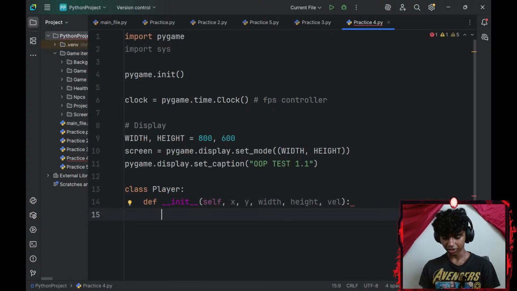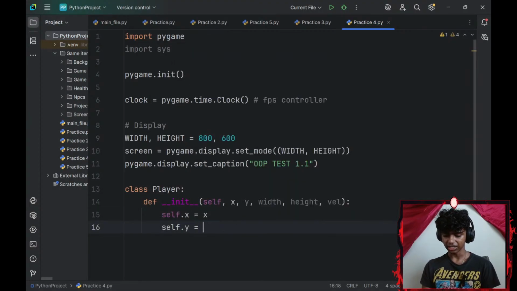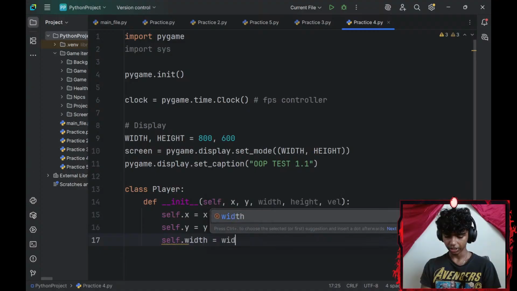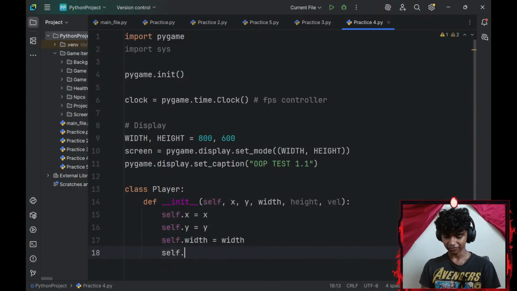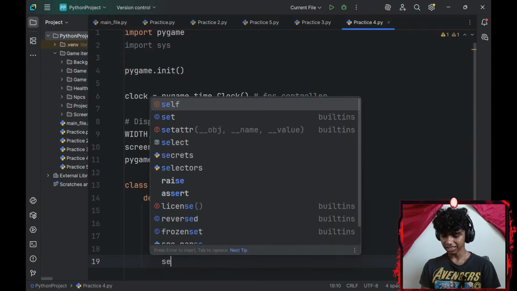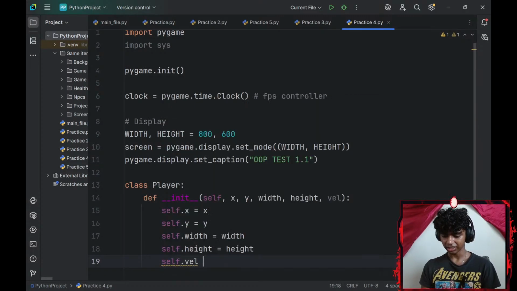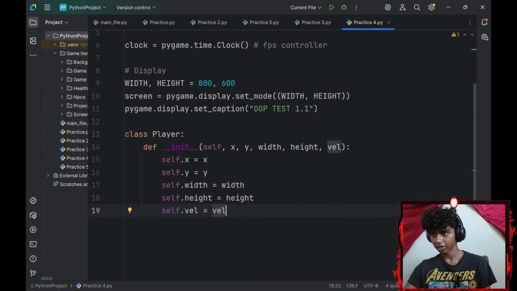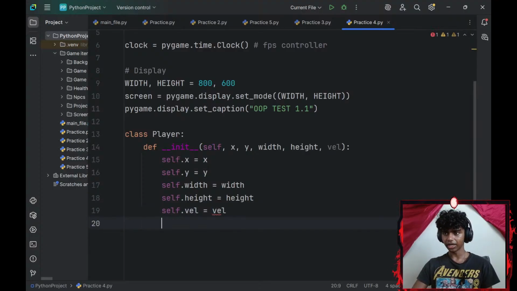To create an instance variable, I'll go with self.x-axis equals x-axis, self.y-axis equals y-axis, self.width equals width. Okay, and then self.height equals height. Lastly, self.velocity equals velocity.